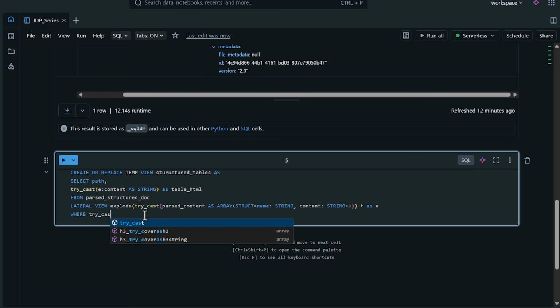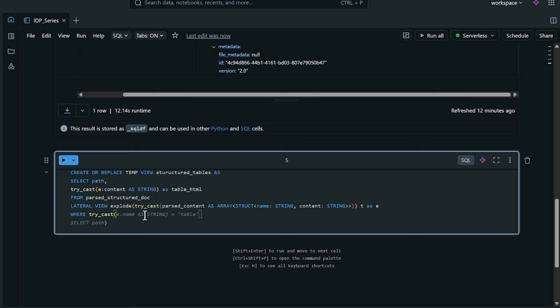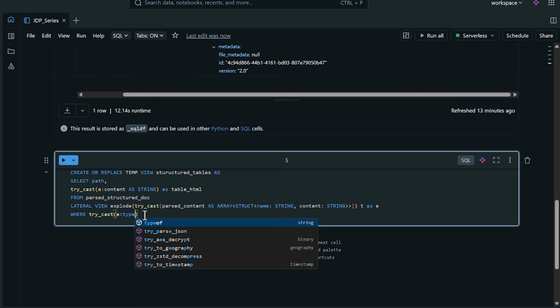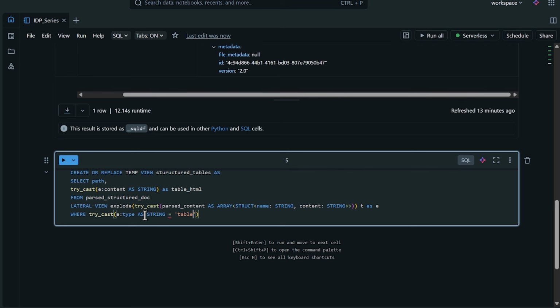But I'm going to do, again, a try cast, and I'm only doing this just in case some of the data types are having any issues, which they shouldn't. You don't have to do this. I just like to be thorough or to be more explicit in what I'm doing. So I'm going to do where the type, and we'll make sure that's a string, is equal to table. And this is actually in the wrong spot. Let's get rid of that, just like that.